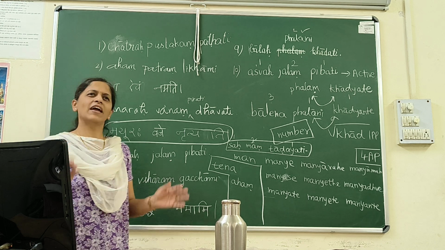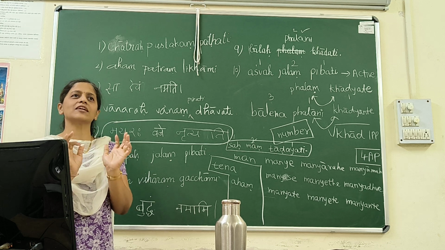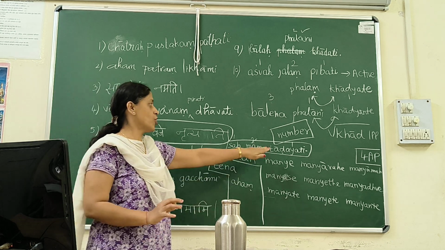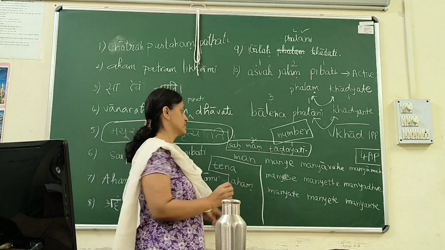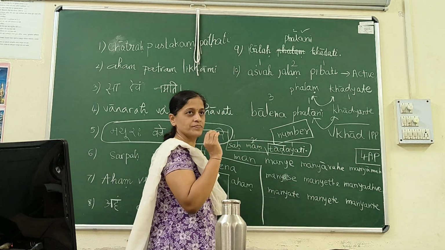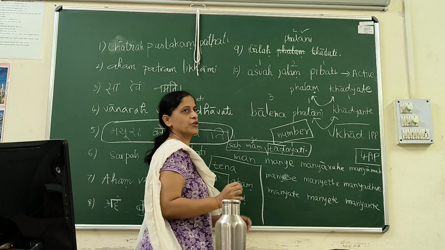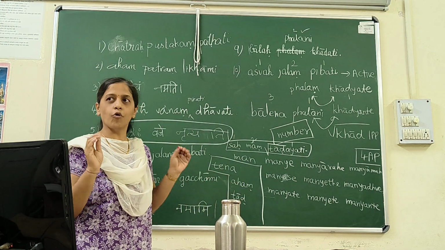Now, a very important part in Sanskrit passive voice is that of the verb. Now what is the root verb? Tada is the root word. And what have we learned? That we have to consider it as 4 AP.